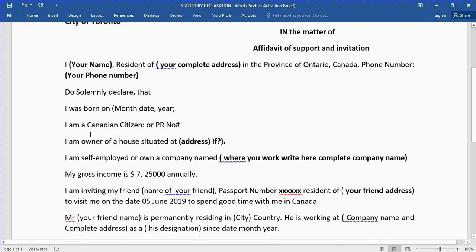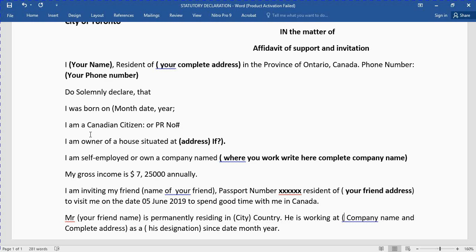Alright, next, your friend's name, Mr. You have to mention your friend's name here. Is permanently residing in city, wherever, in India, Pakistan, Bangladesh, Thailand, America, wherever. You have to write down the city and country here.